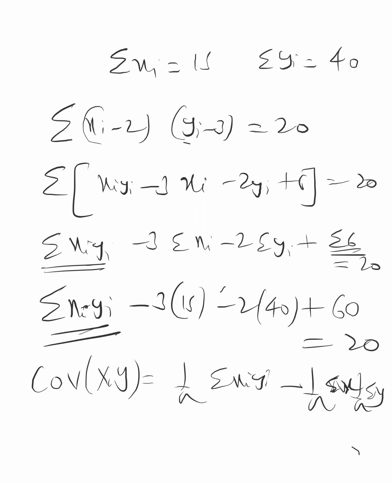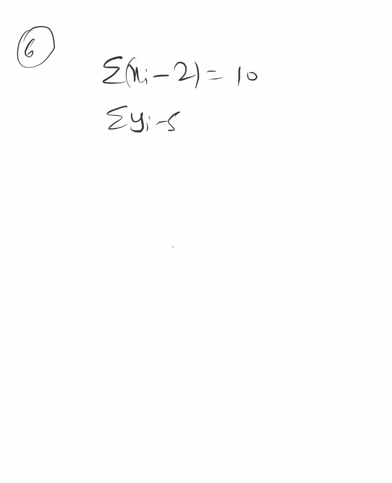Then coming to the sixth problem. Fourth and sixth are similar. In the sixth, summation xi minus 2 is given, and summation yi minus 5, and summation xi yi is 148. N is equal to 5.